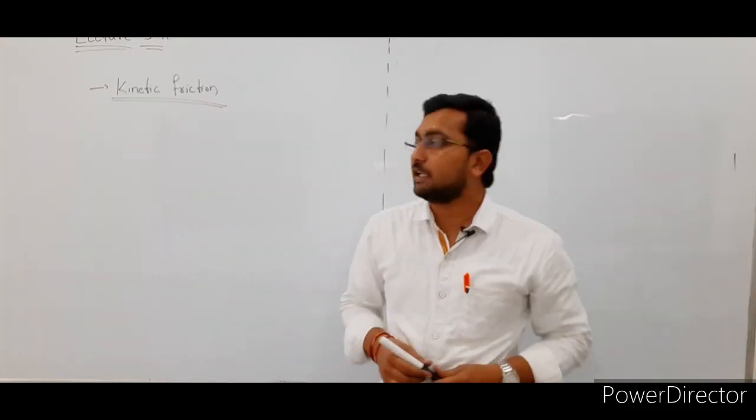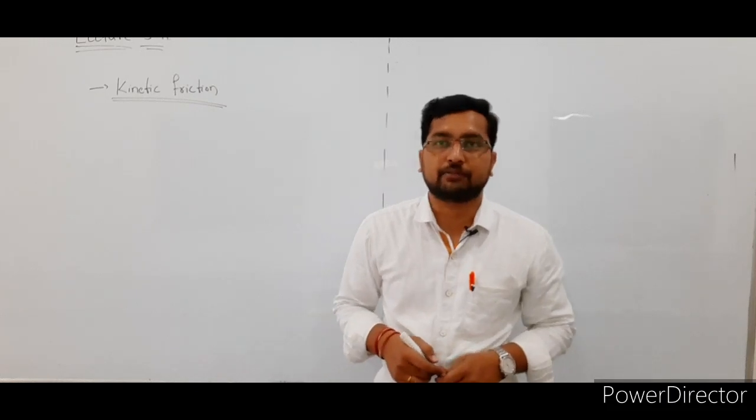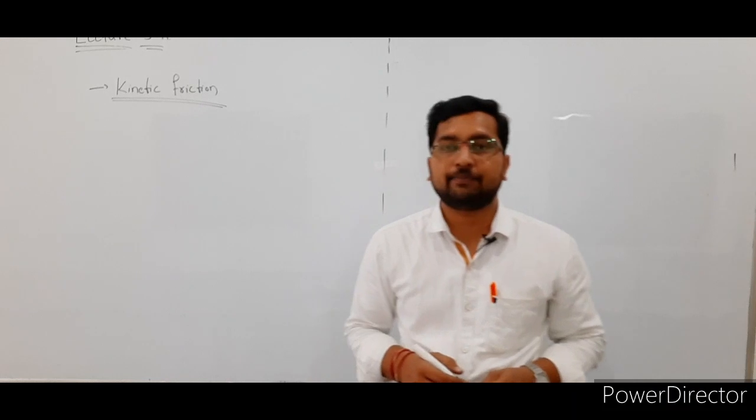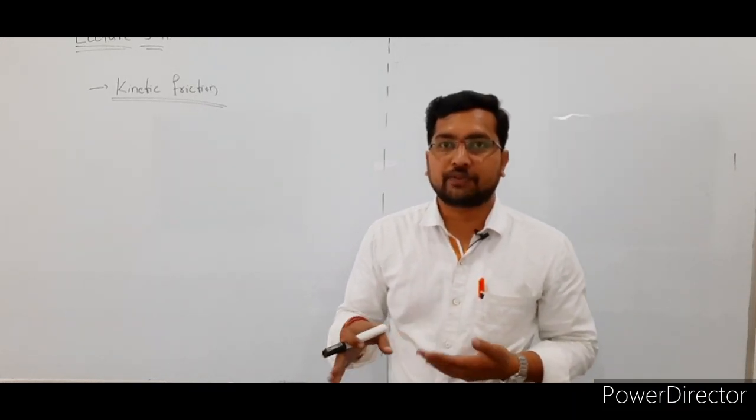The next one is kinetic friction. What do we mean by kinetic friction? Kinetic friction means an opposing force comes into play when one body is moved over the surface of another body.